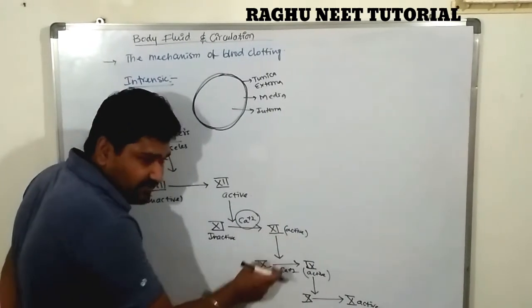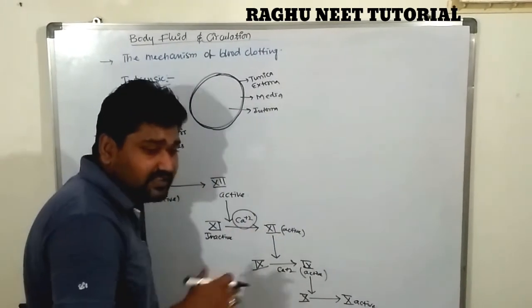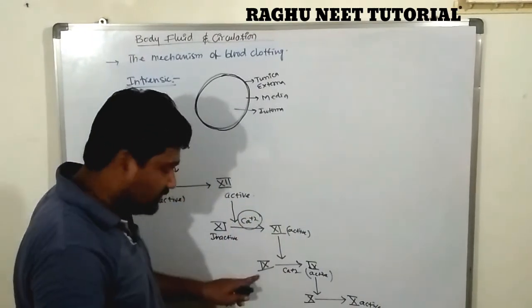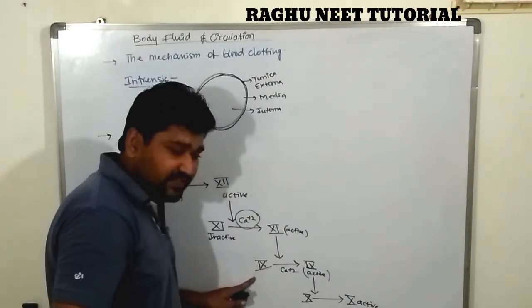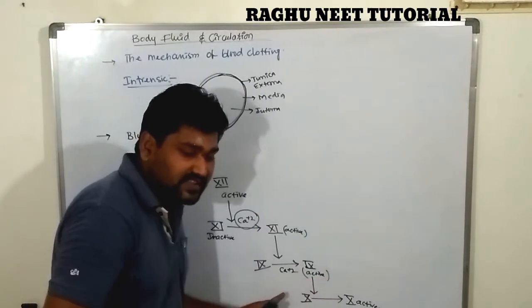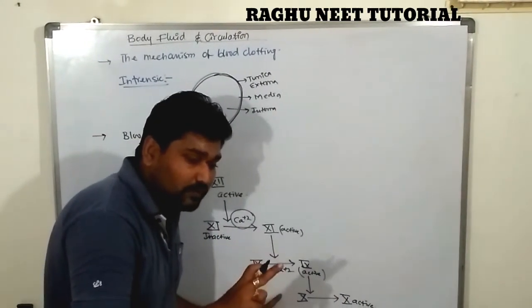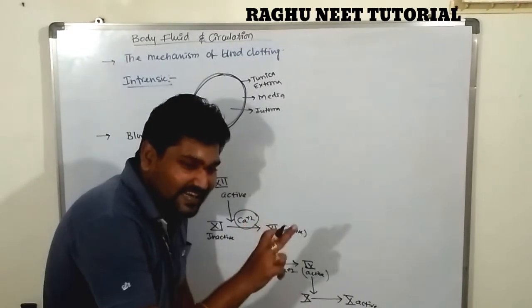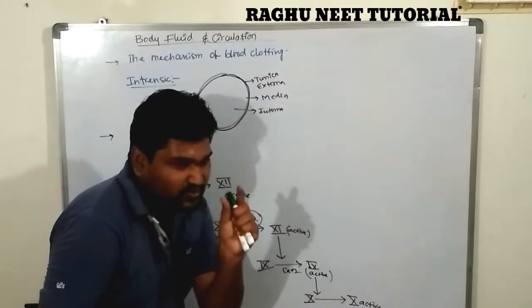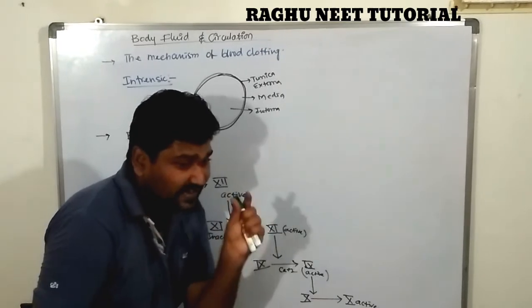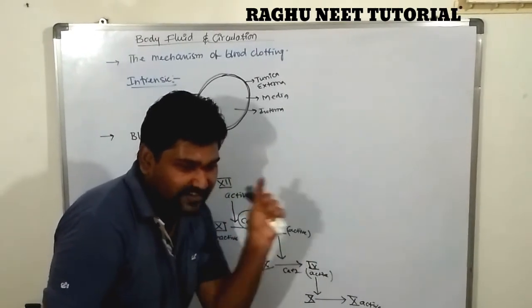Next, the active 11 stimulates the activation of the 9th factor. The 9th factor is converted into active 9 in the presence of calcium ions. So calcium ions play a crucial role in the blood clotting mechanism. Remember which factor plays the crucial role: factor number 4 is known as calcium ion.